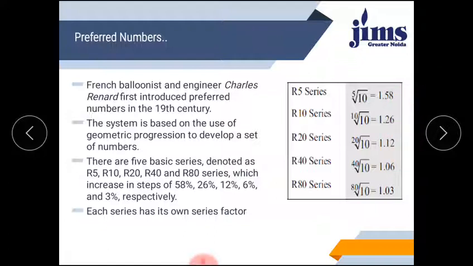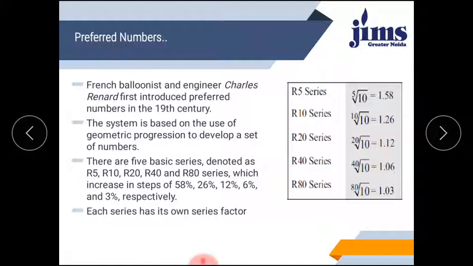What do series factors do? Suppose your first model is 1 kilowatt, then for the second model in the R5 series you only need to multiply it by 1.58 and you will get the second model. It means 1.58 kilowatt would be the second model. So for the R5 series the difference between one model and the next would be large, but when you are using the R80 series, the difference between two models will be only about 3%.